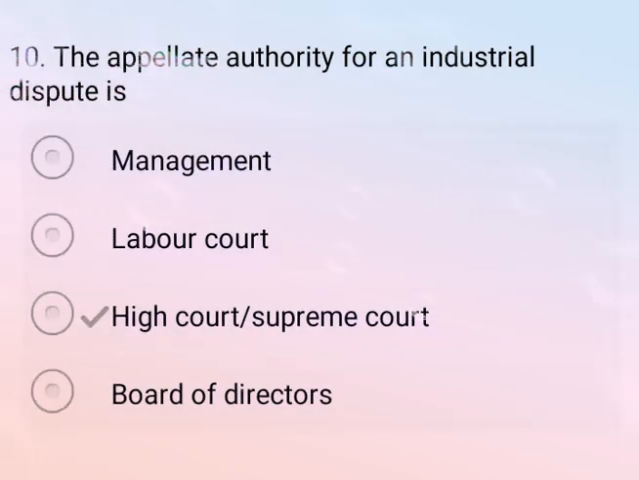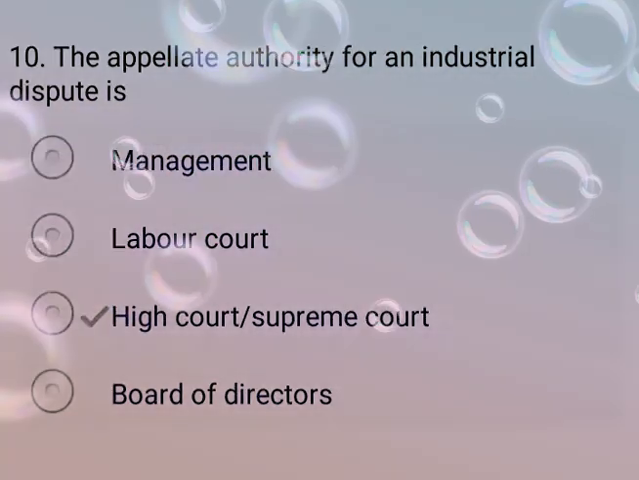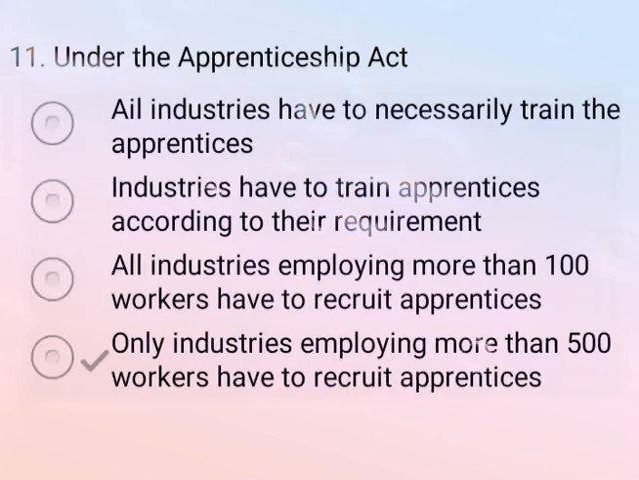Now come to the next question. The appellate authority for an industrial dispute is. So correct answer is option C, High Court or Supreme Court. Next question. Under the Apprenticeship Act. So correct answer is option D. For this question, only industries employing more than 500 workers have to recruit apprentices. So option D is the correct answer.